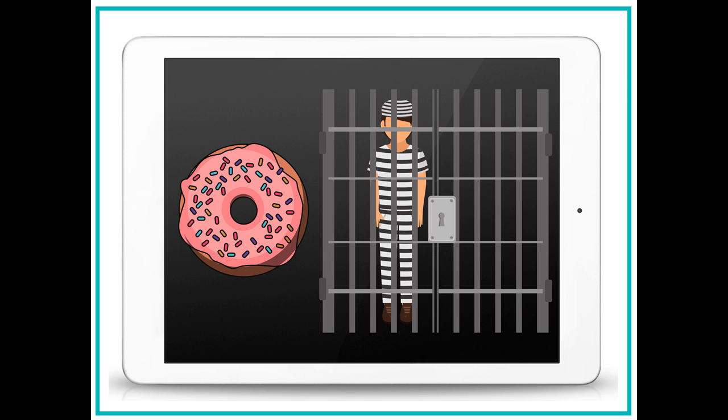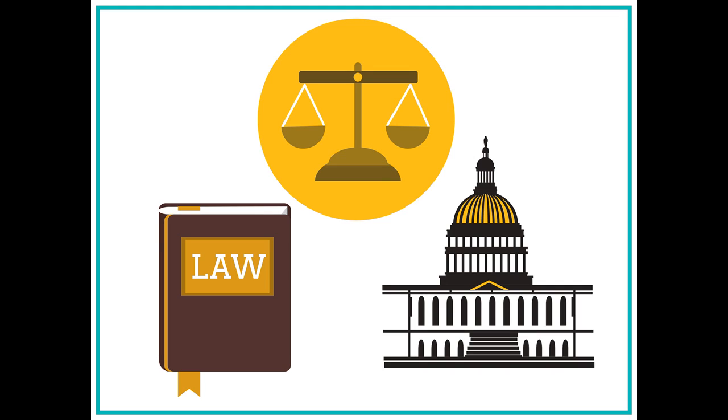Next, users can watch a video of what life would be like without checks and balances. In this video, the president can pass any law that he or she wants. The donut law would immediately go into effect. Other more serious laws could also be passed without approval from anyone else. What if there was a law that said kids couldn't go to school and had to work 22 hours a day? Checks and balances make sure that laws have to be approved by the president and Congress in order to pass.